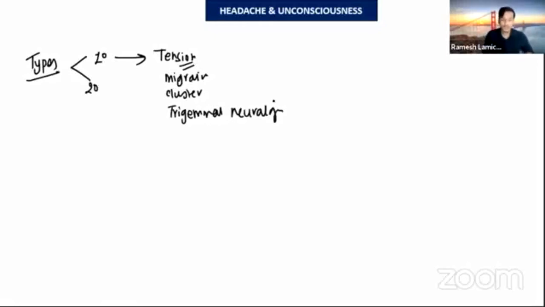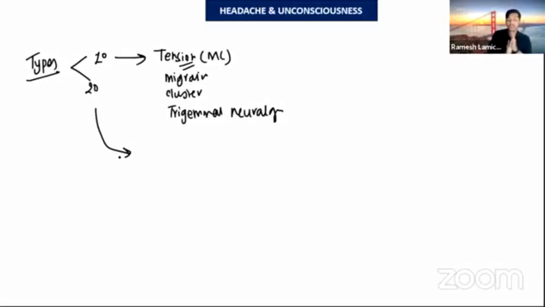So these are the primary headaches, and if the examiner asks you what is the most common cause of headache, you should answer it is tension headache. So this is the most common headache. Let's move on to the secondary headache. The secondary cause of headache is usually due to dangerous causes.